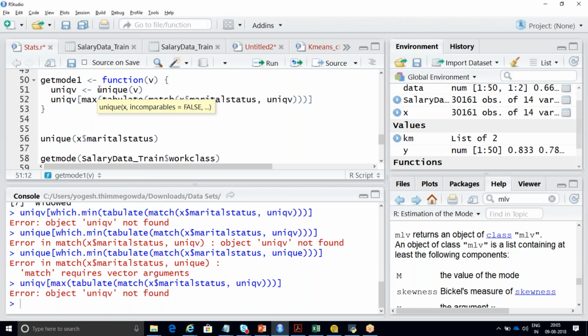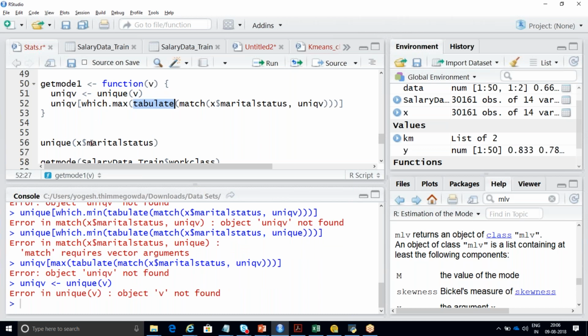Tabulate means it will calculate this table. The table I showed you, right? I'll write it here. Table. Instead of writing table, if you write tabulate, tabulate will only calculate numeric values or factor values.